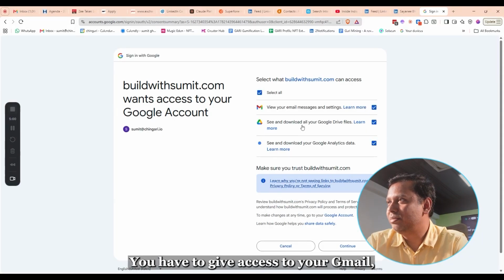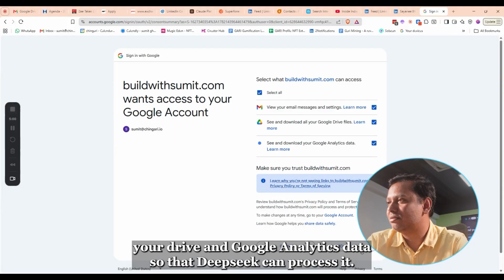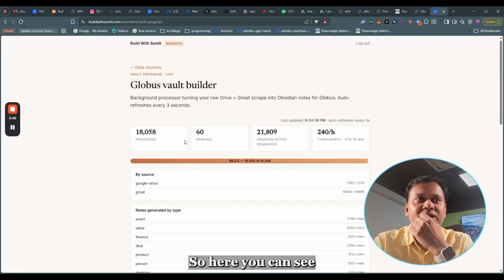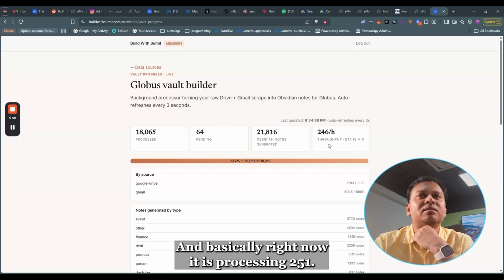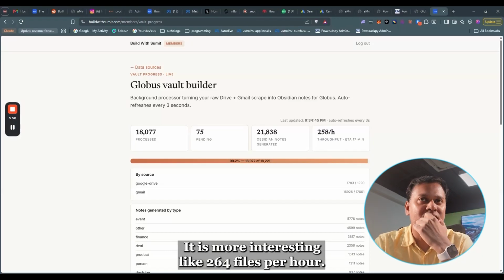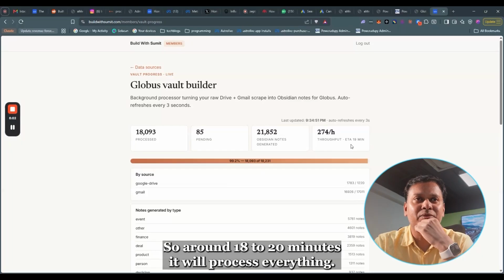You have to give access to your Gmail, your Drive and Google Analytics data so that DeepSeek can process it. So here you can see, based on the pending files, it will auto adjust the throughput. Right now it is processing 251 to 64 files per hour. So in around 18 to 20 minutes it will process everything.